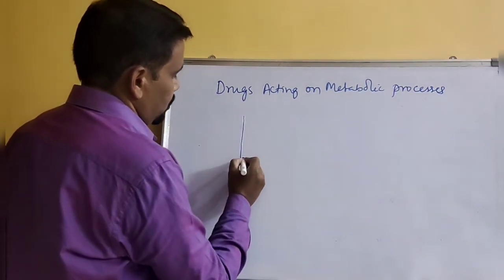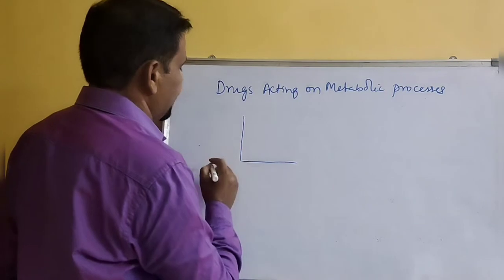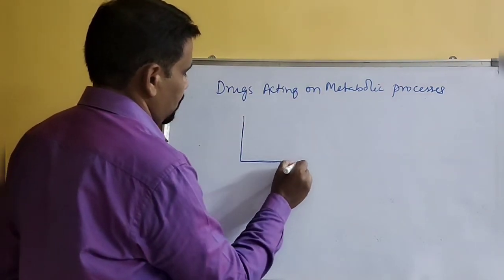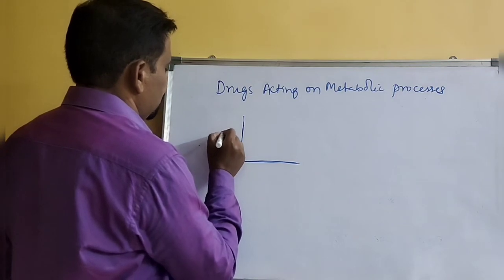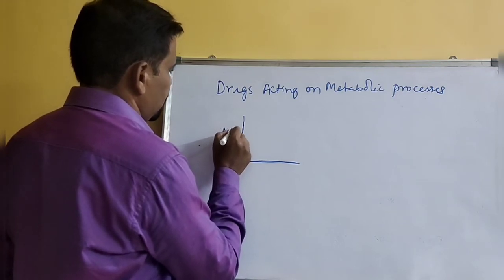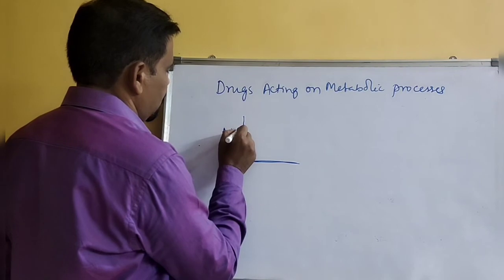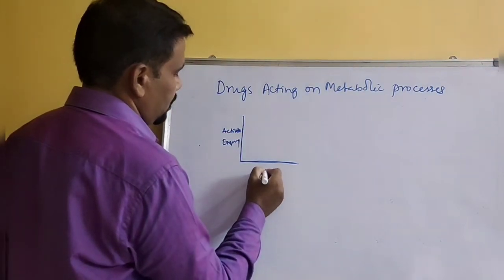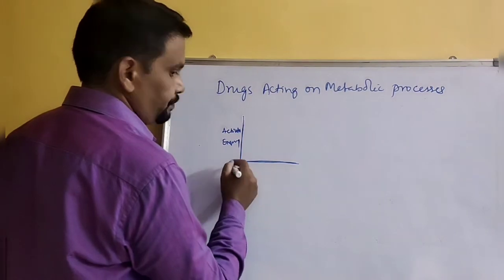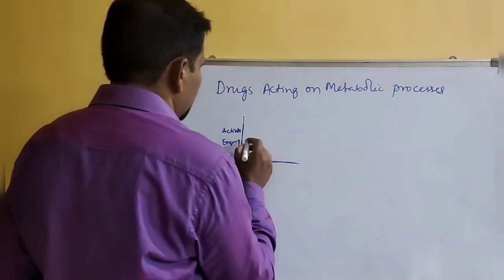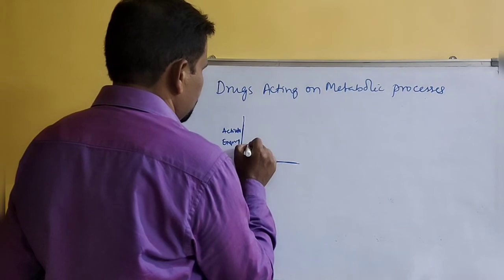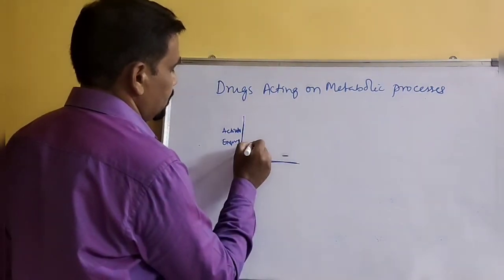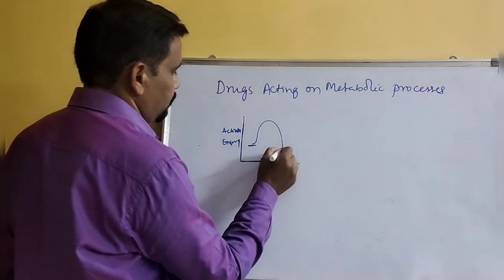Suppose this is the graph of a reaction. This axis is energy, activation energy. Suppose this is the starting material, and this is the product, and it forms like this.